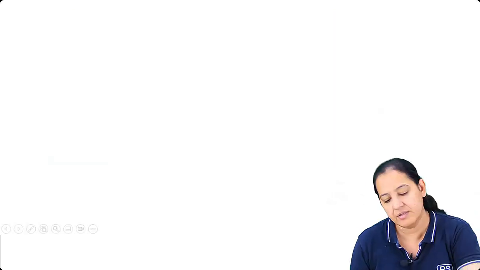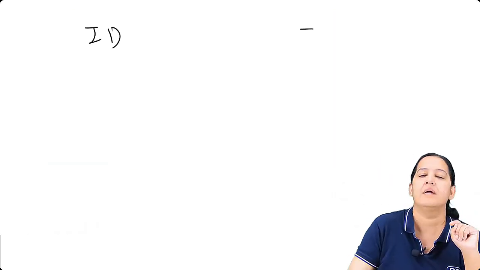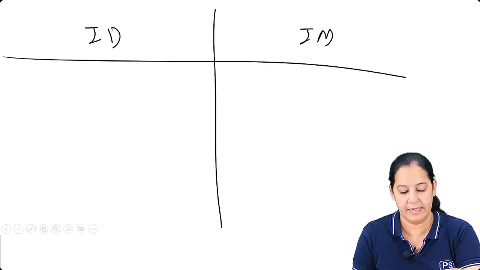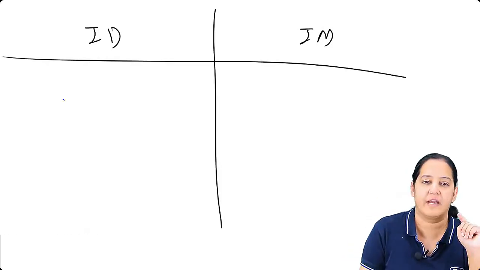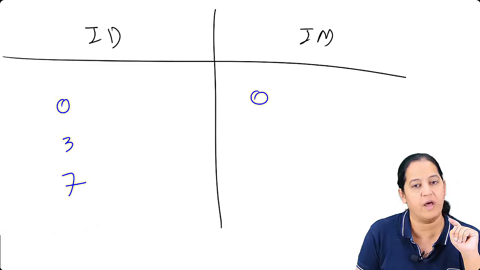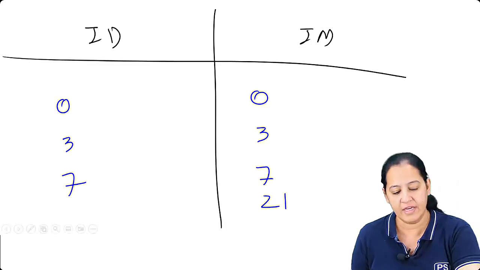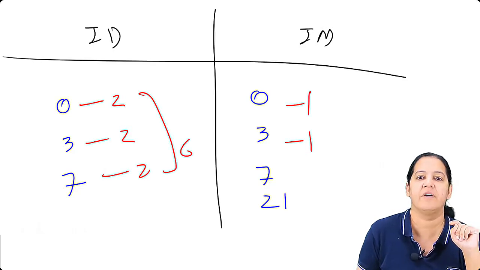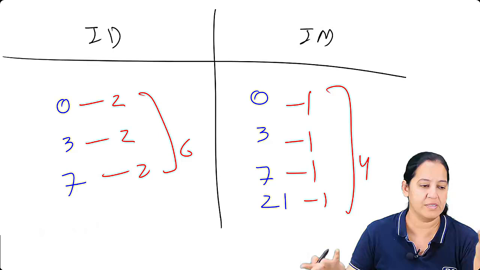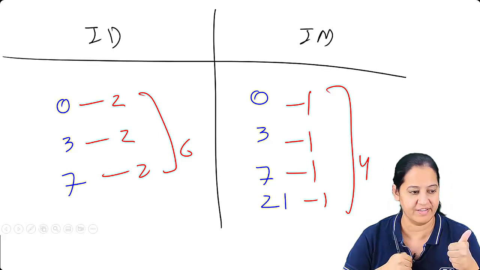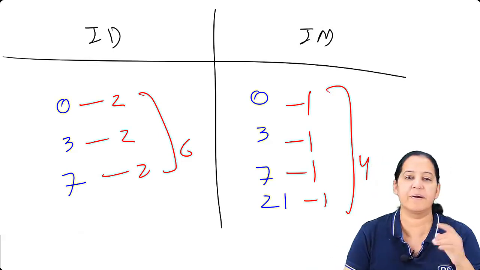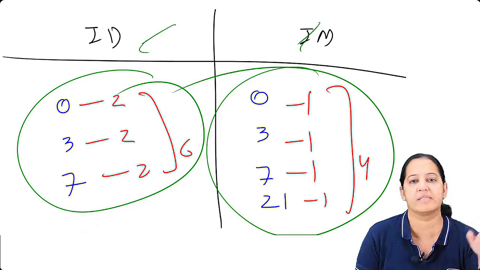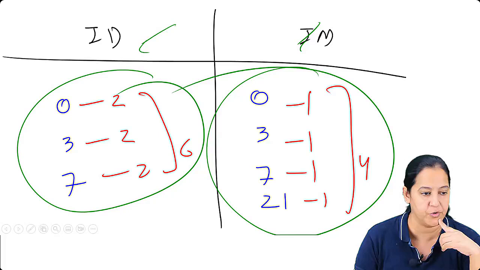Did you understand? There are 2 protocols. Say, ma'am, intradermal, intramuscular, both are equally effective. Here a total of 3 visits are required: 0, 3, 7. Here 4 are required: 0, 3, 7, 21. Here 2 injections at a time, 2, 2, 2, so total 6. Here 1 at a time, 1, 1, 1, 1, so total 4. What's difficult in that? Learn it. Whatever the person is opting for, or whatever is available to you, you can start that schedule. But the protocol has to be followed.